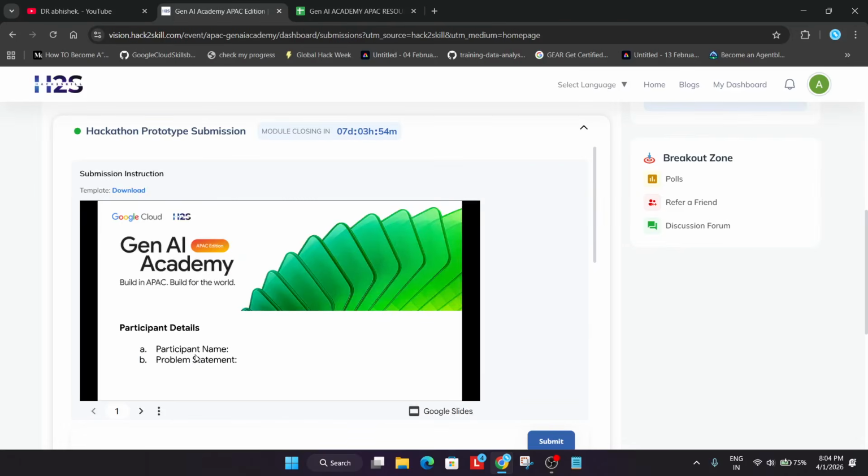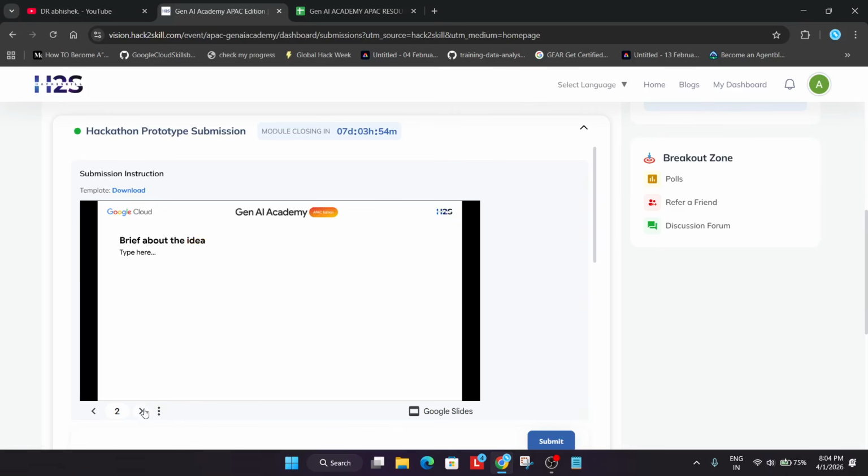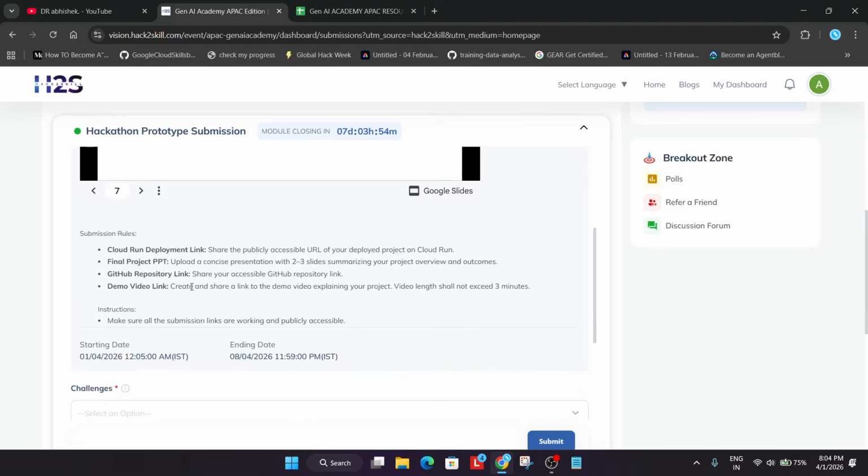Now here they have shared the PPT. You have to use the same PPT. You have to modify the structure, meaning you have to modify the name, share the ideas over here, and explain all the things. In the project submission, I have already shared it. Now, what are the things you have to attach?